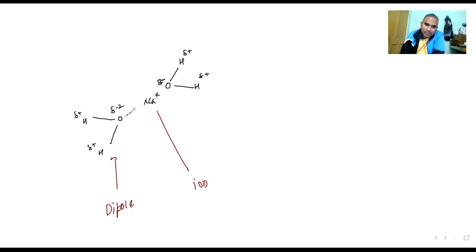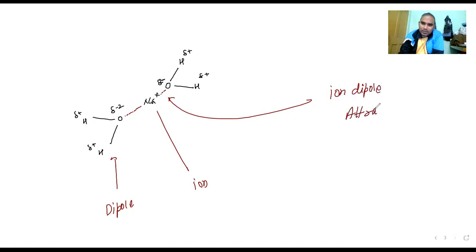Here there is a possibility of attraction, plus-minus attraction, attraction between metal and non-metal. This type is known as ion-dipole attraction. Will this be stronger than hydrogen bonding, or is this the strongest one? This is the strongest. Why is this the strongest one?